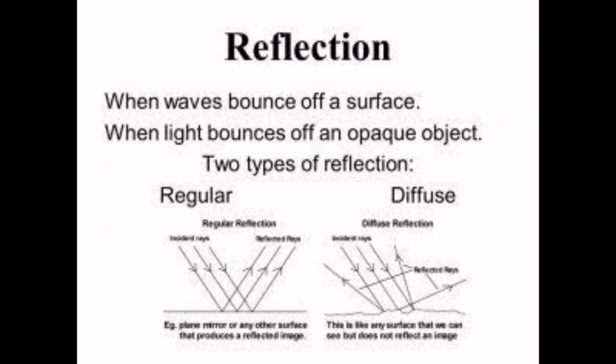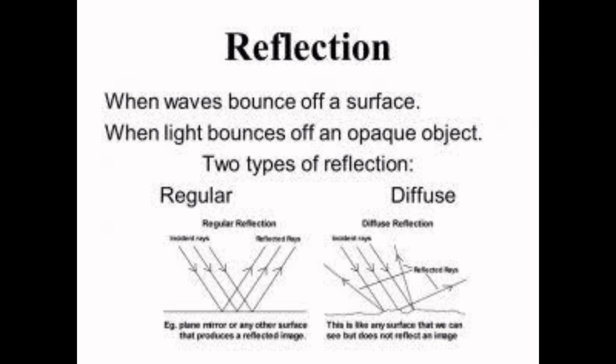Children, our next topic is the types of reflection. So children, there are two types of reflection, regular and diffuse. So let me teach you all these things in detail. When light rays fall on any polished plane surface, they change their direction in a well defined manner, that means in an orderly way. That is, reflected rays are always parallel, and this phenomenon is known as regular reflection, and the image thus formed is clear and very sharp. You can see in the first picture, the image formed is very clear, parallel, and very sharp, because when the light rays fall on the polished surface, they change their direction in a very well defined manner.